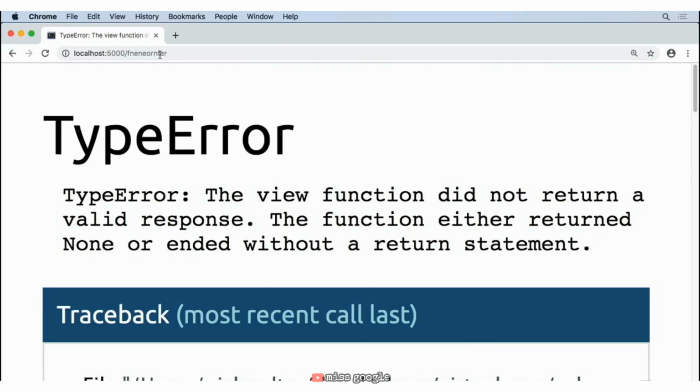And specifically for this case, we want to use something called a 404 page. You may have seen that on other websites. 404 means we couldn't find what it is that you were looking for.